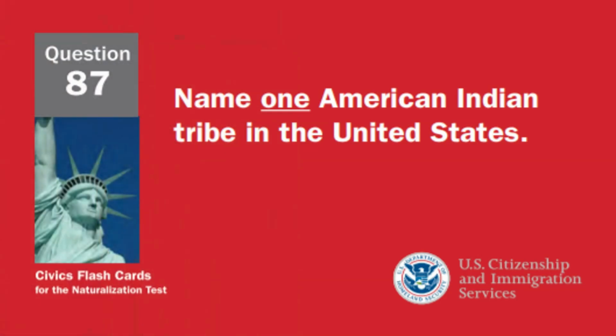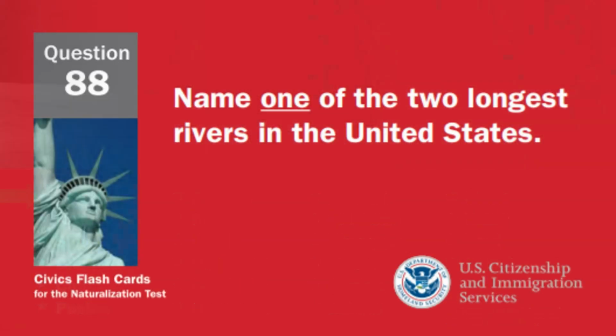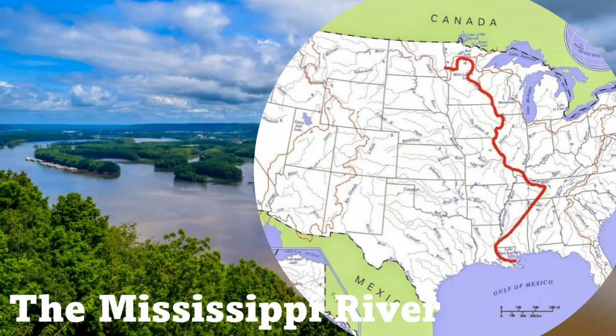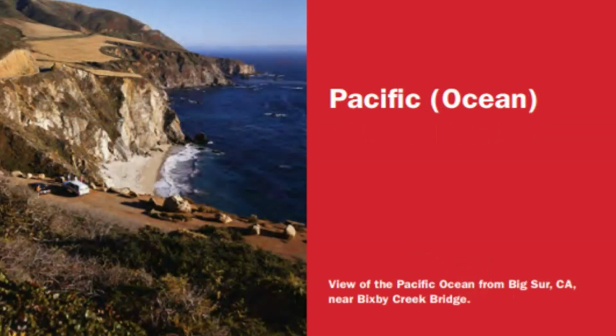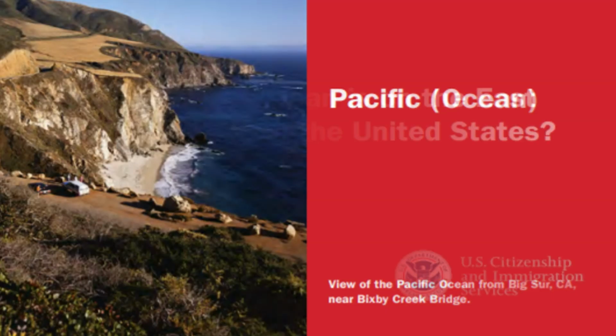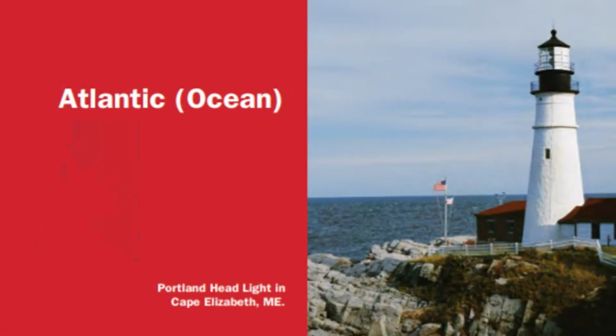Name one American Indian tribe in the United States. Cherokee. Name one of the two longest rivers in the United States. The Mississippi River. What ocean is on the west coast of the United States? The Pacific Ocean. What ocean is on the east coast of the United States? The Atlantic Ocean.